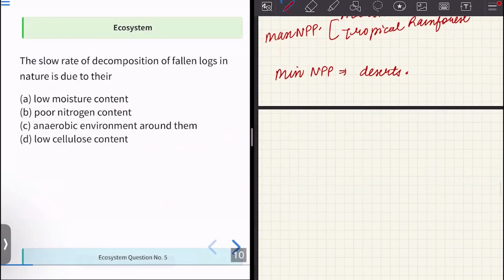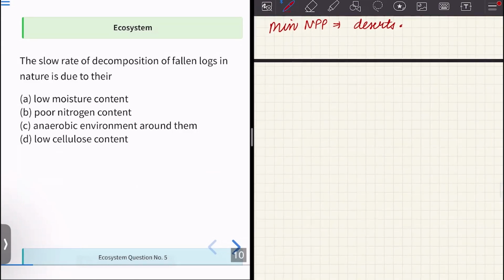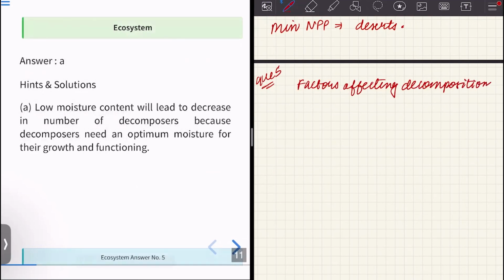Moving on to the next one: the slow rate of decomposition of fallen logs in nature is due to what? Now we have the factors affecting decomposition. There is a decrease in decomposition where there is low moisture content, because microbes or earthworms, which we call decomposers, need optimum moisture for their growth and functioning.